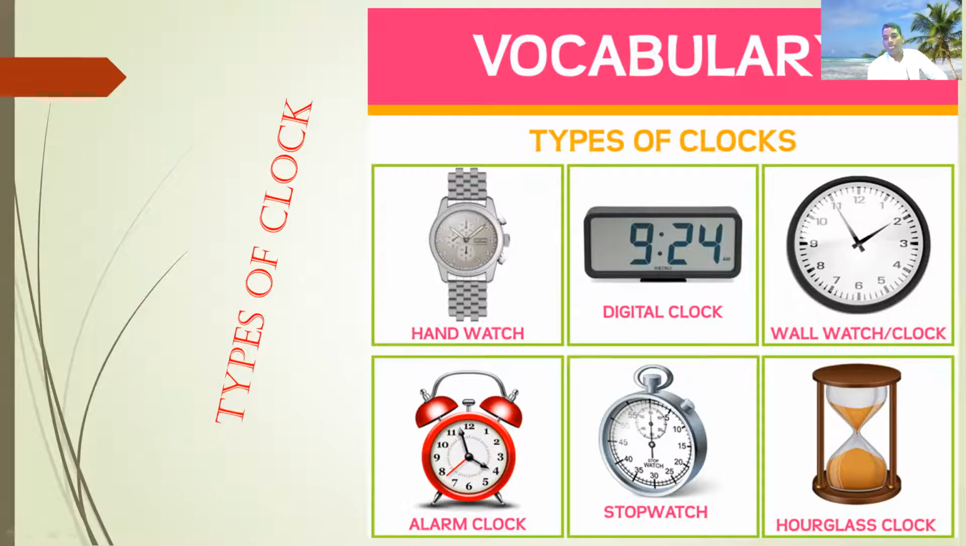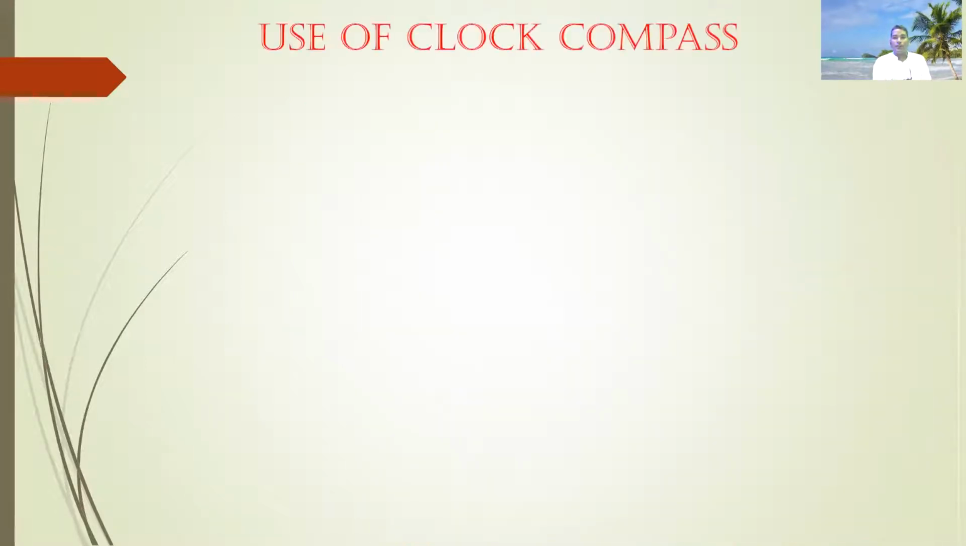And next is the hourglass clock. The hourglass clock works by another thing. These types of watch, we can also say clock. Types of clock. Okay, next slide. Let's go learn about the next slide.